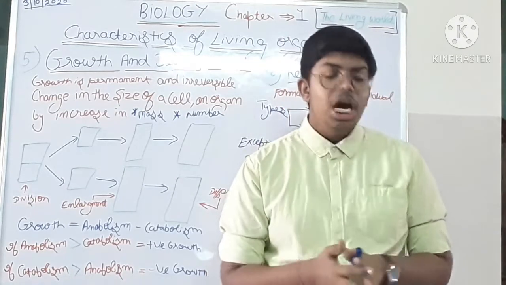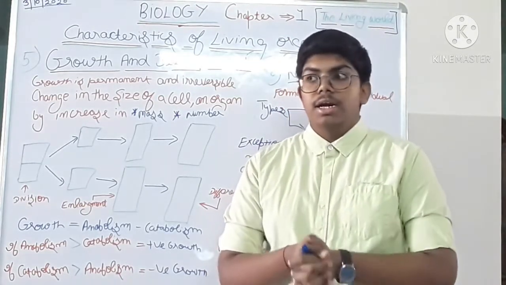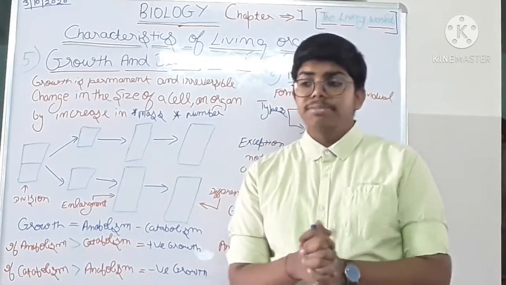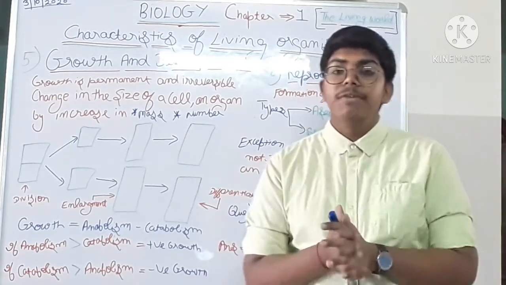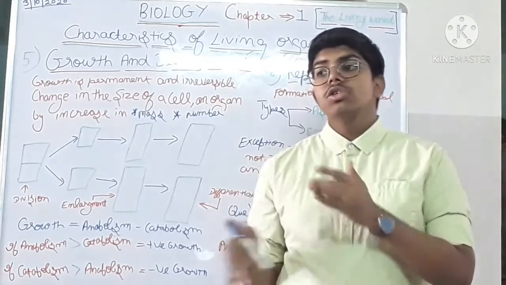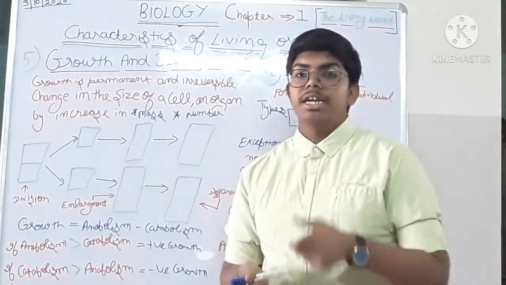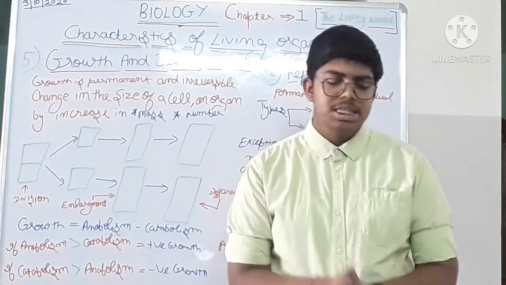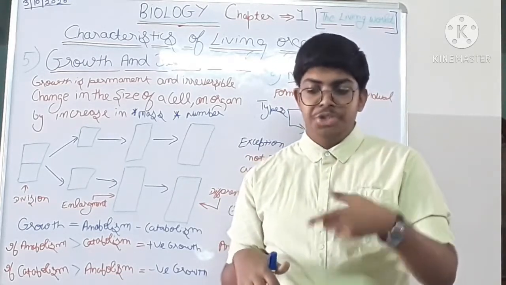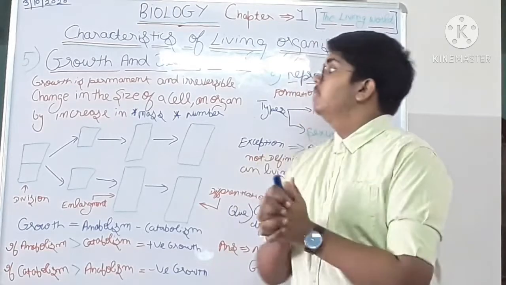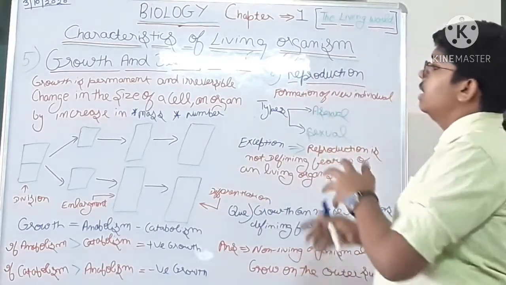Now I will also tell about growth in plants and animals. In animals, growth is across a certain age, across a certain time period, while in plants, they continuously grow with the help of meristematic tissue. Okay, meristematic cells. Now growth is of two types: intussusception and accretion. We will discuss later.